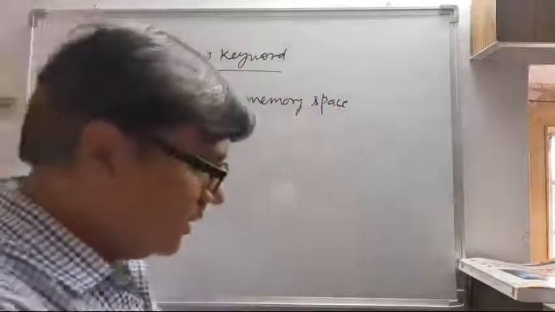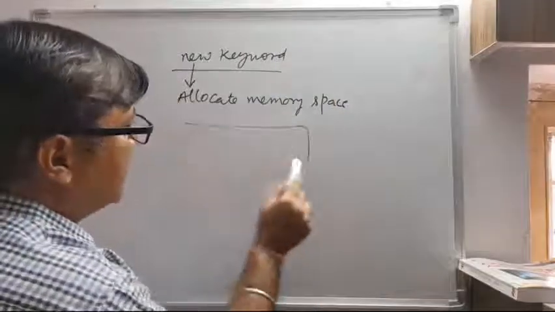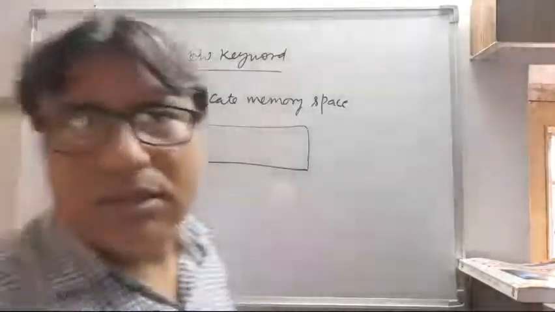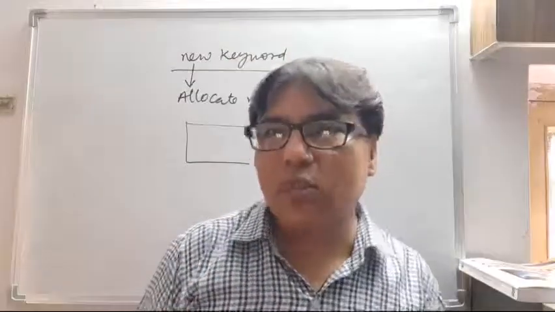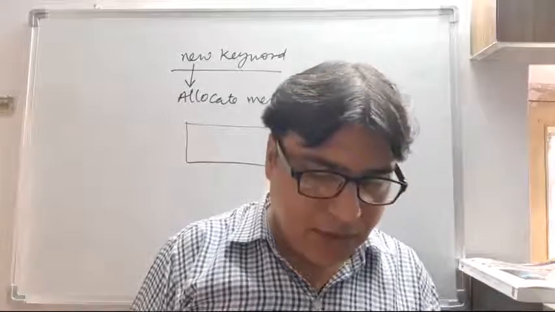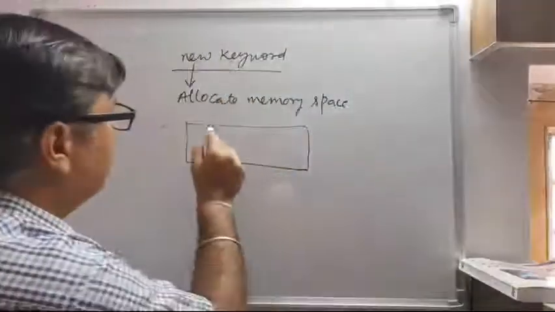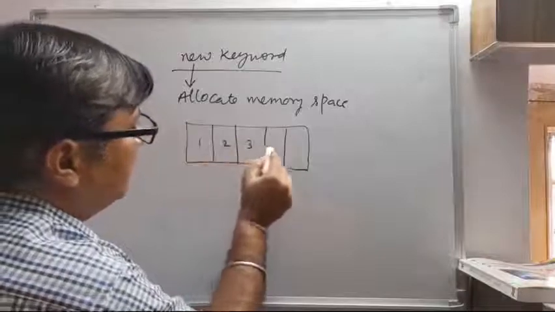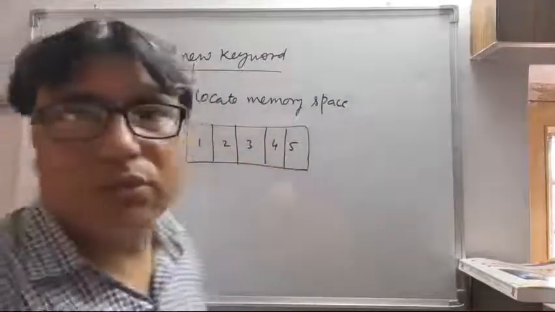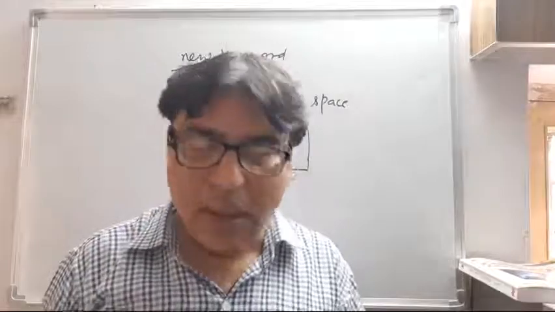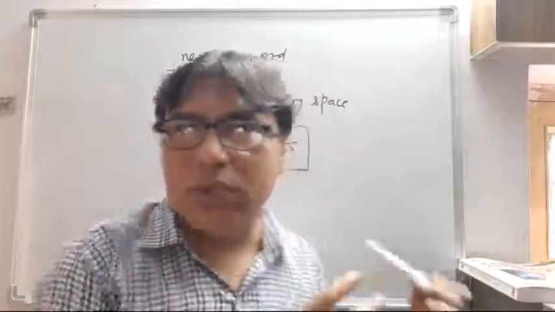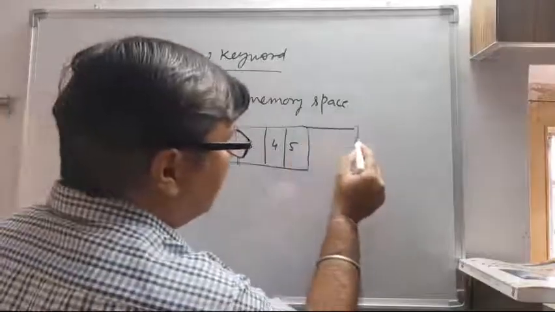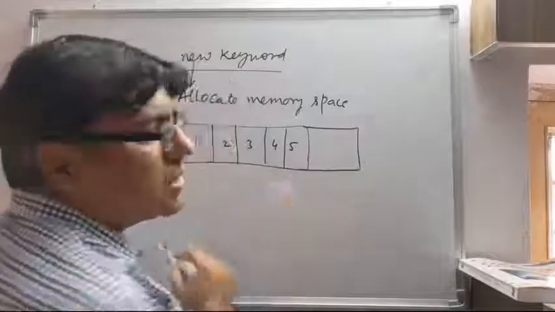Suppose this is the memory, or we can see a simple class. If we take the students class, suppose there are 5 students in the class, 1 2 3 4 5, and one more student wants to join the class. So what do we do? We put one chair. First of all, we vacate some space.